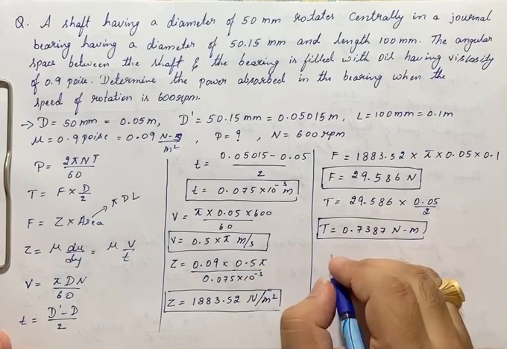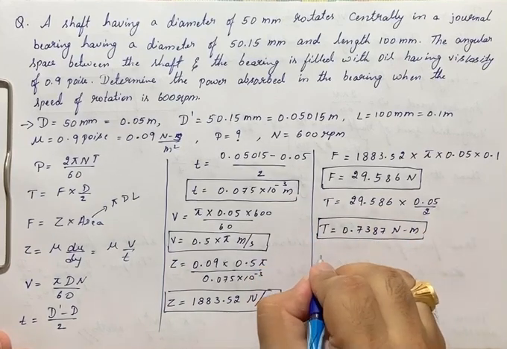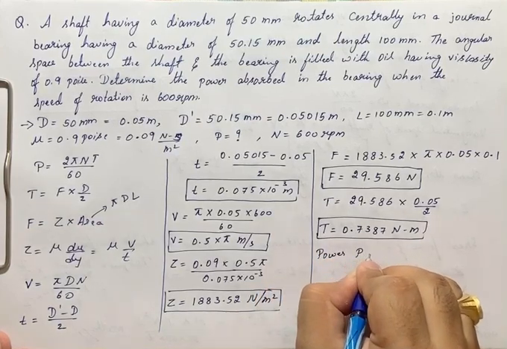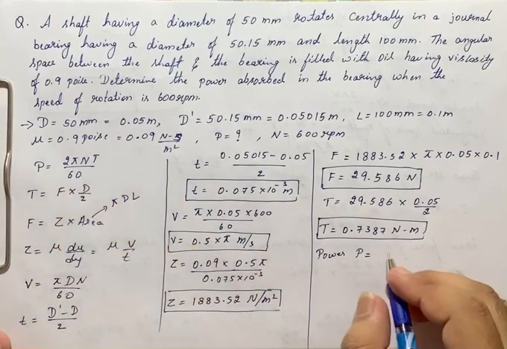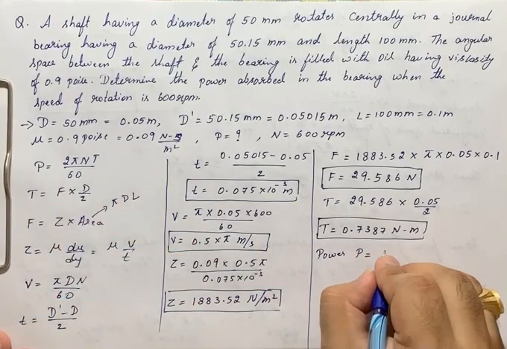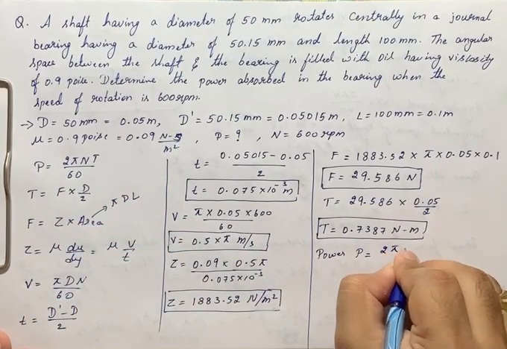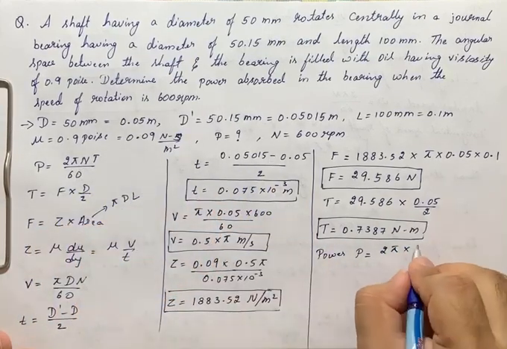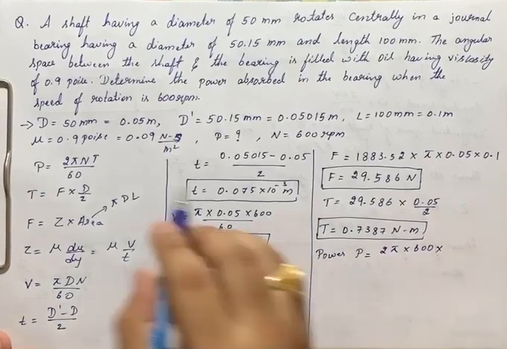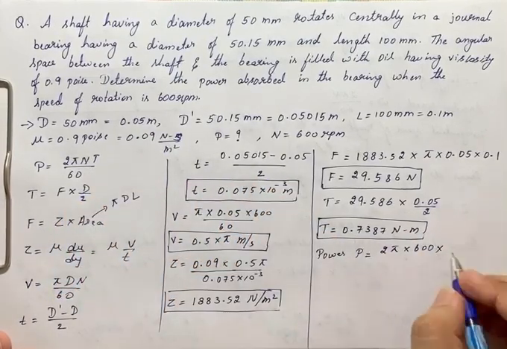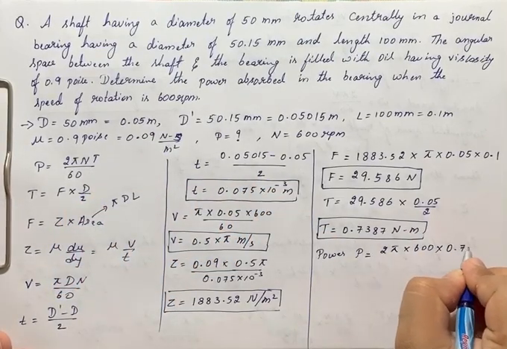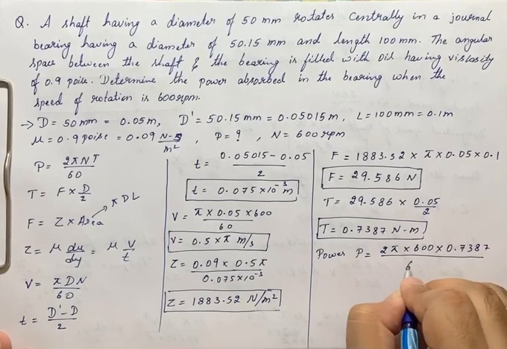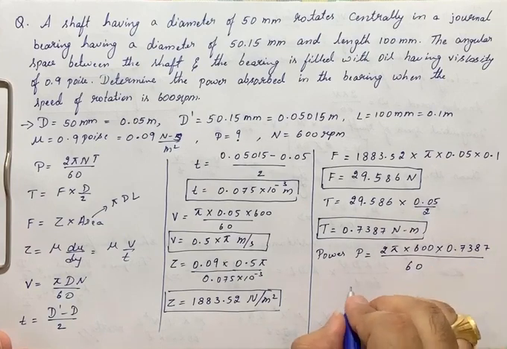After that we need to substitute in the power formula. Power P is equal to 2 pi NT divided by 60. That is 2 pi into N, here 600 rpm, into torque T, 0.7387, divided by 60.